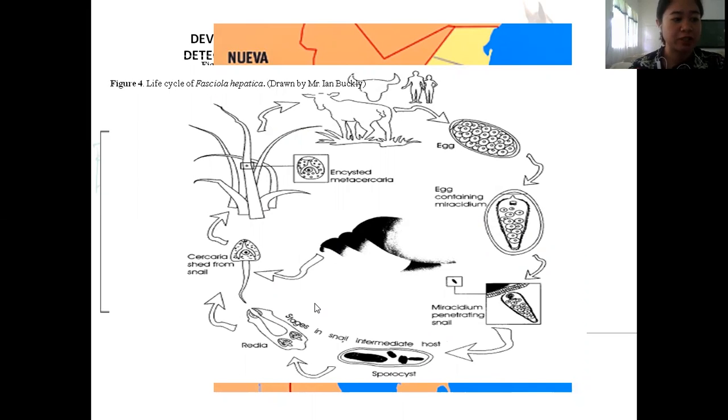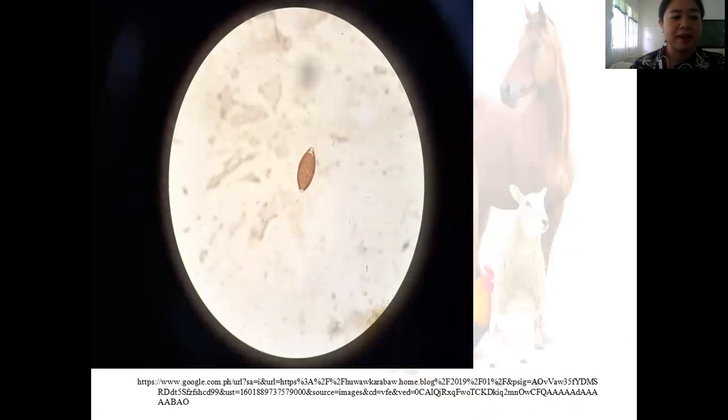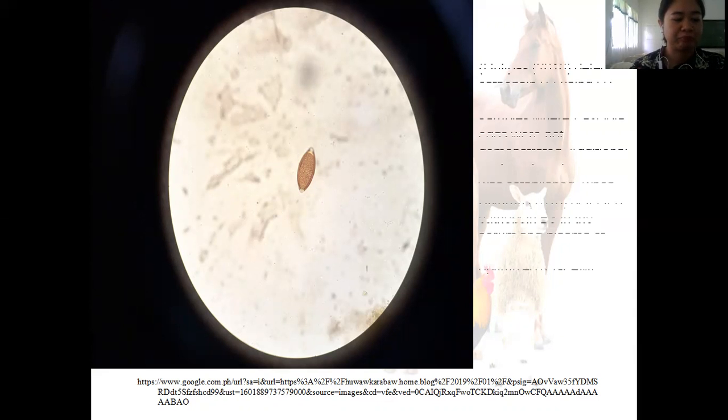After penetration, the cercaria sheds from the snail and attaches to the base of the grass. So when the cattle eats the grass with the cercariae, the ruminant is said to be infected with Fasciola. Traditionally, through fecalysis under the microscope, we can identify the presence of Fasciola in the ruminants. But the presence of eggs through fecalysis indicates that the animal is already severely affected with Fasciola.